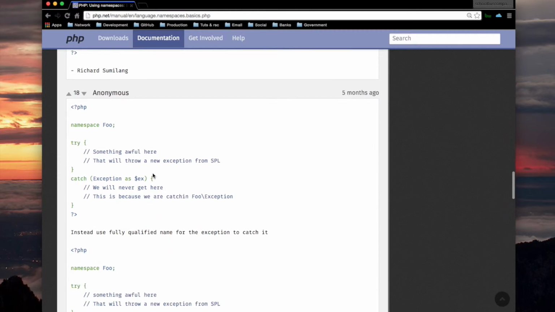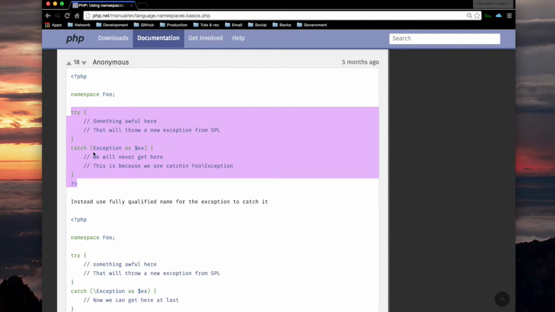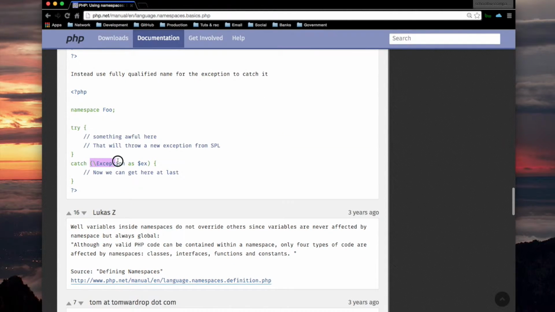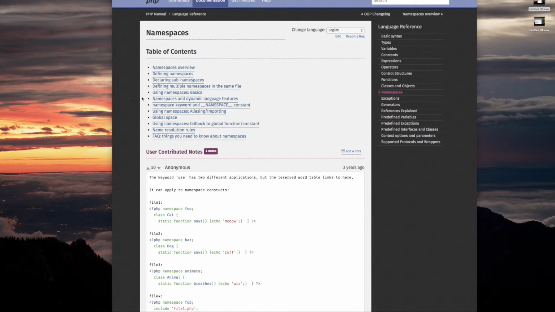All right. And here, this try catch. In order to do it properly, you would also have to put a / in front of exception, just like here.